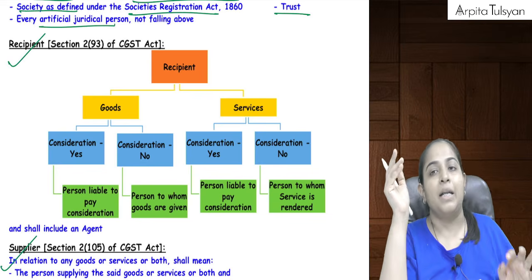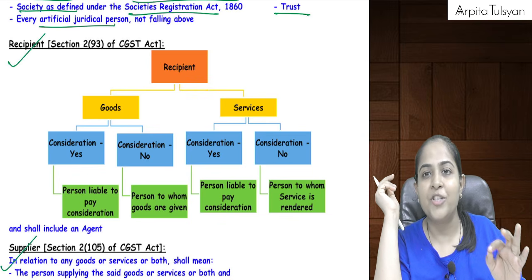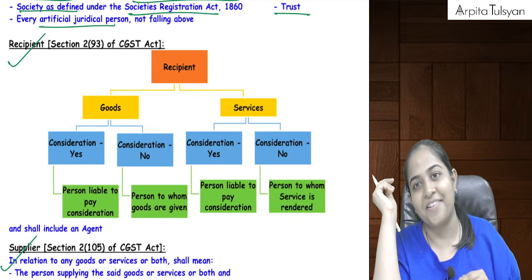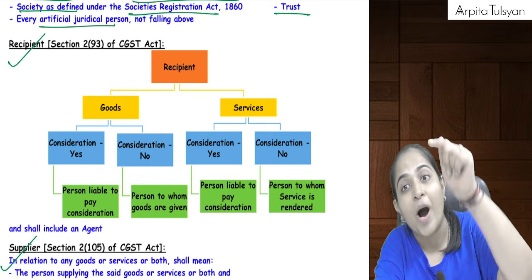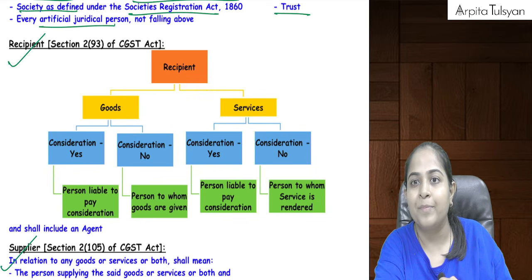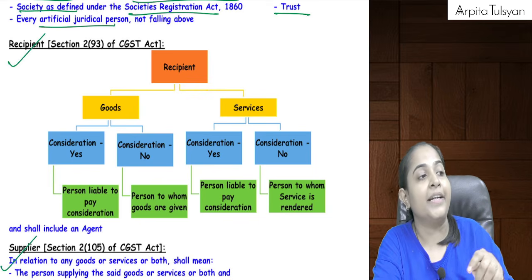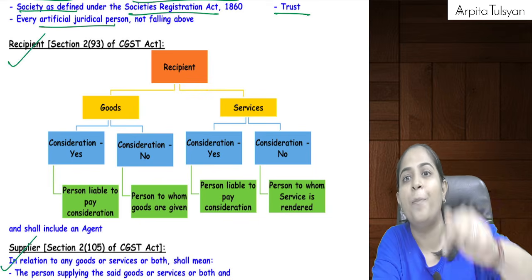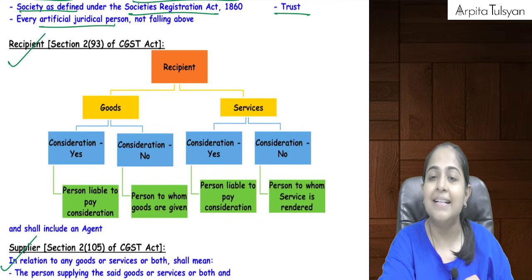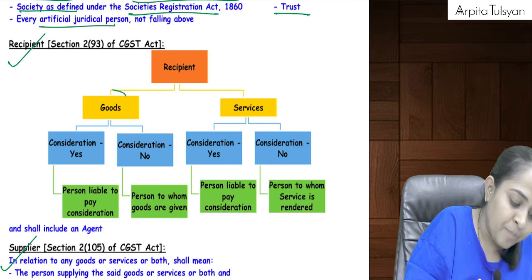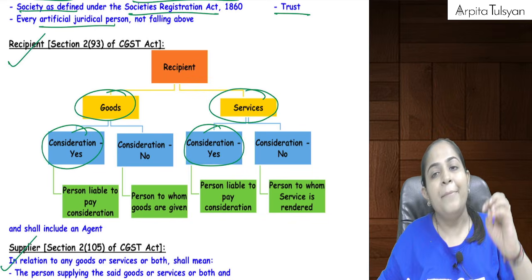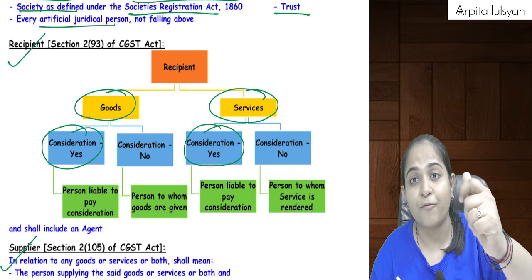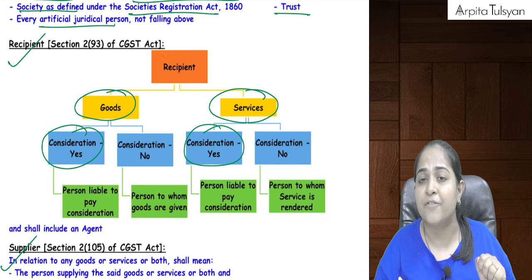Yes, but most important thing that you need to check here is who is paying the consideration. Okay, if I am providing you coaching services and you are going to pay me the consideration, the person who is liable to pay the consideration will be considered as the recipient. Okay, see here. For goods and for services, if there is a consideration involved, means I am providing you teaching services for which I am charging 5,000 rupees, for example.